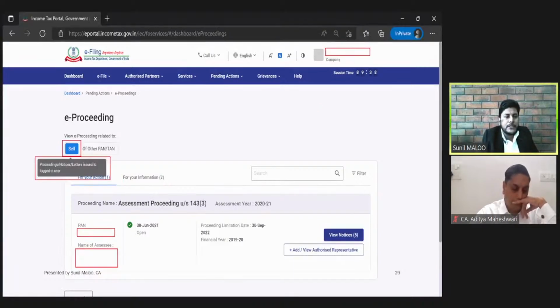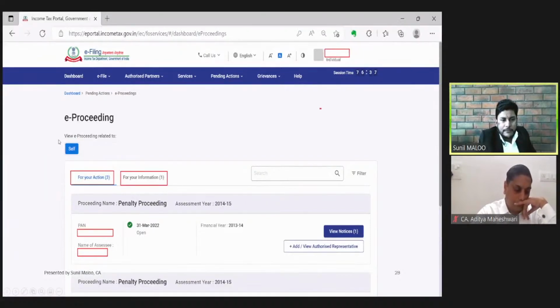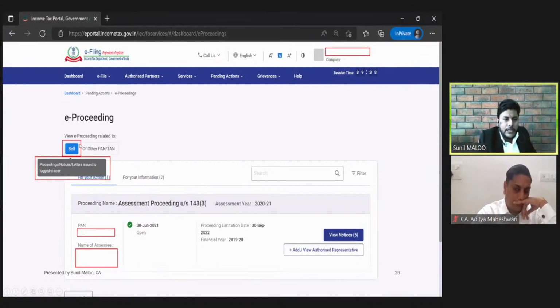The next important aspect is whenever we click the e-proceeding tab, sometimes two options appear. Normally, a single option will appear here relating to the self, but sometimes another option of other PAN and TAN can also appear. So what is the difference between those two tabs? We will discuss here. If the self tab is clicked, then as mentioned here, proceedings, notices, and letters issued to the logged in user, whatever user has logged in, all the correspondence belonging to himself will appear under this self tab.